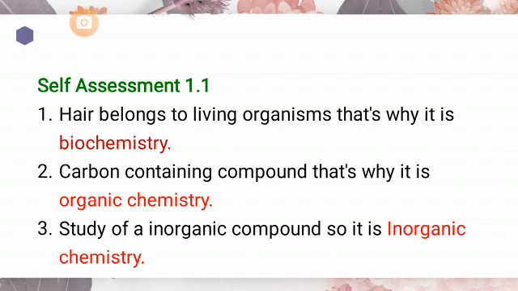Next, sulfuric acid is extremely corrosive to the skin. Okay, number one, as sulfuric acid is a compound and they have mentioned its adverse effect on the human being. As in the environmental chemistry you have learned that anything which has adverse effect on human being or any component of environment, that will be the environmental chemistry. You can fall it under the category of environmental chemistry, as well as sulfuric acid is an inorganic compound